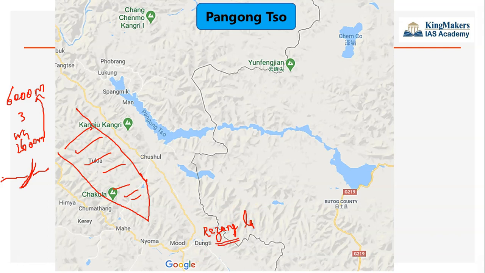Rezangla Pass is located in the Karakoram mountains. It is connecting the Ladakh to the Pangong Lake region. Okay, the main Ladakh region to the Pangong Lake region. So you have to understand this. They can ask in the map or in any statement. So this is the Rezangla, and the Rezangla is located here.